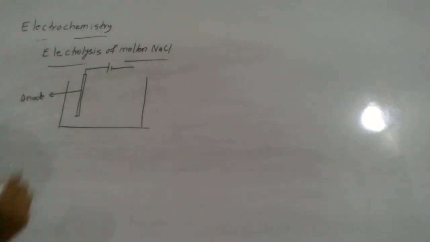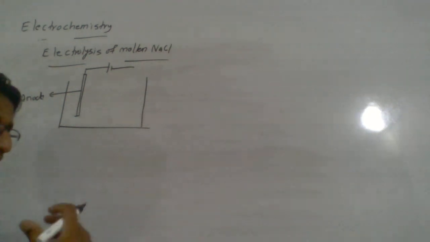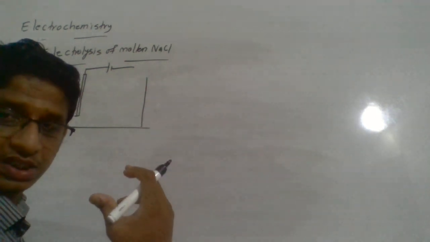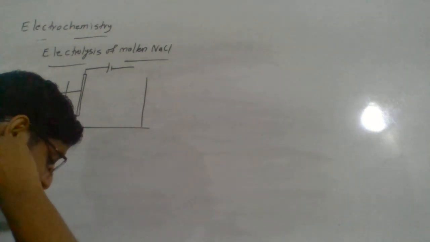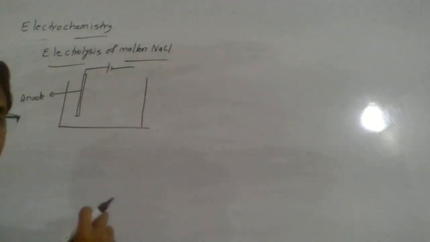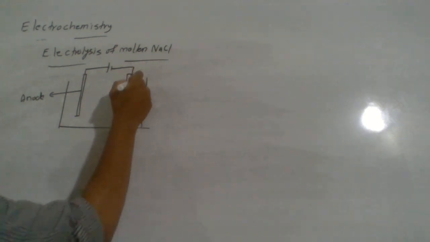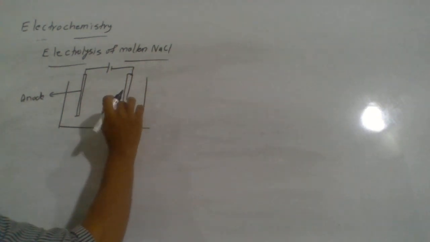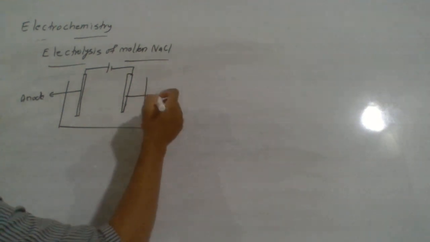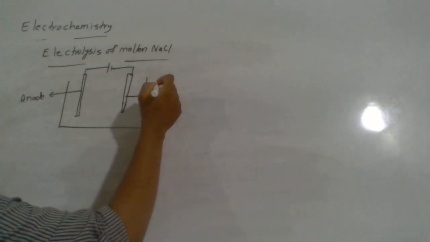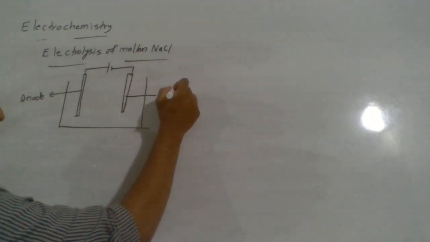That's how we define an anode in an electrolytic cell. Anode is an electrode which is connected to the positive terminal of the battery, while cathode is a metal electrode which is connected to the negative terminal of the battery.